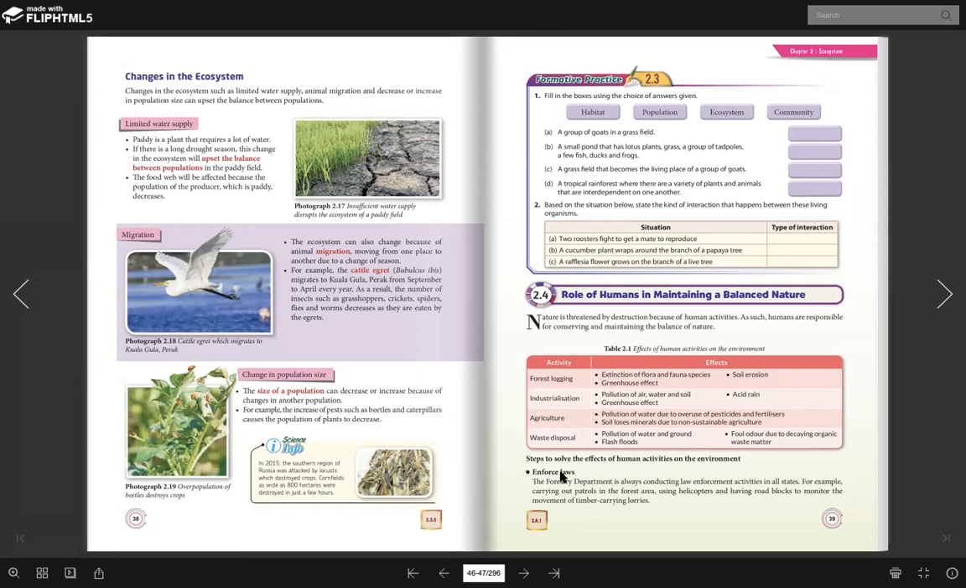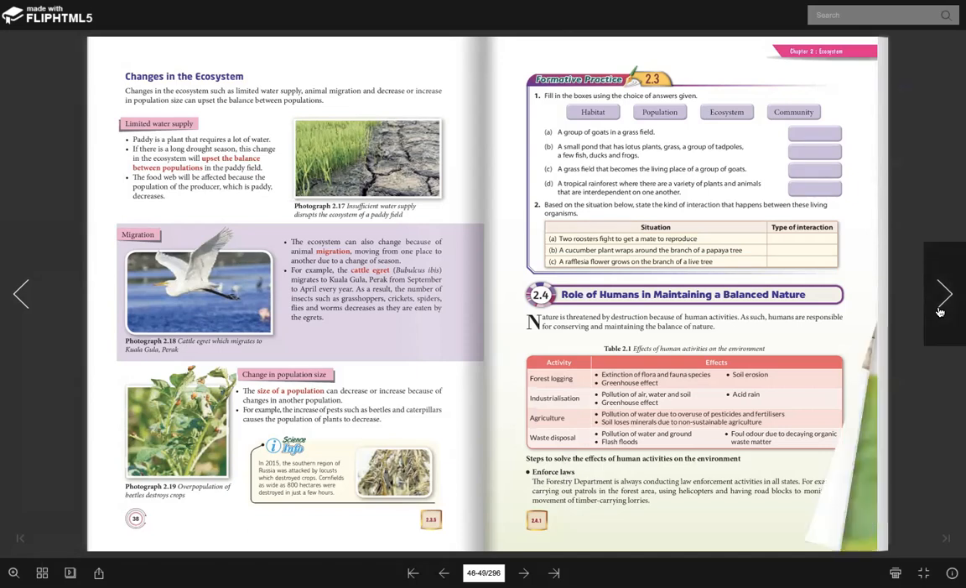Okay, so these are the steps that we can implement. Okay, pertama sekali kita enforce the law. For example, carry out patrol in a forest area using helicopter, having roadblocks to monitor the movement of timber carrying load. So maksudnya in general enforce law ni kita akan ambil tindakan kepada sesiapa yang menyalahgunakan. Sebagai contoh logging ni. If there is what we call pembalakan haram, okay, so we will take the law, we can denda ke dan sebagainya. That is the first one, enforce the law.